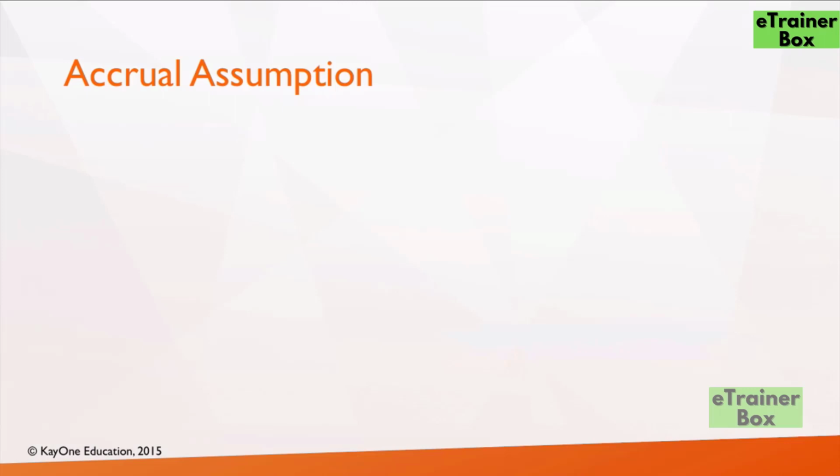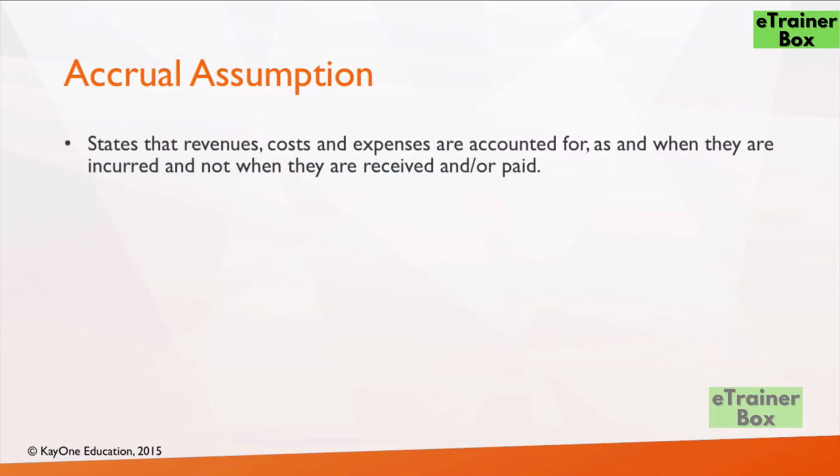The third assumption, and according to me the most important assumption of all these 3 assumptions, is the accrual assumption. The accrual assumption states that revenues, costs and expenses are accounted for as and when they are incurred and not when the cash is actually received or paid. Let me give you an example.